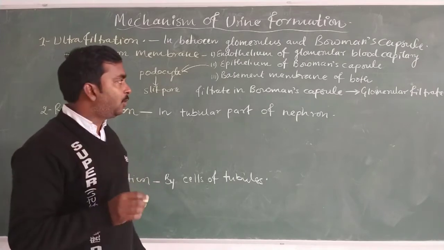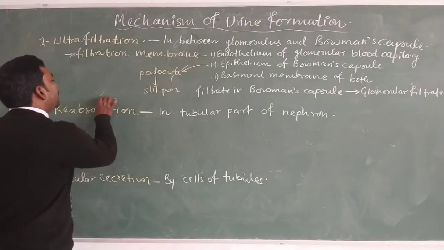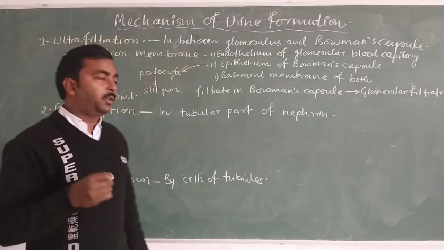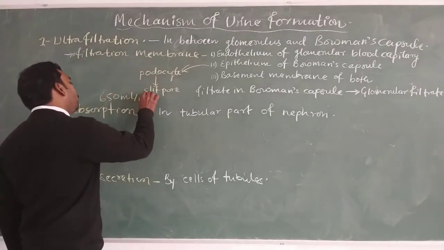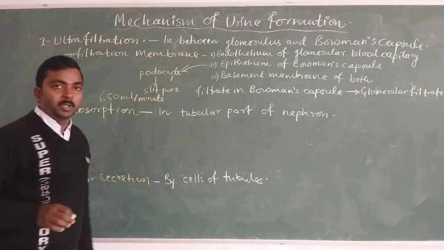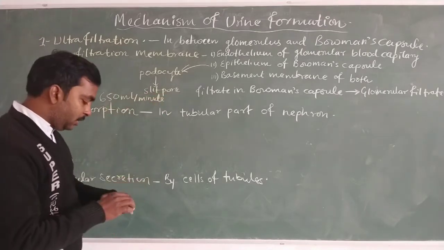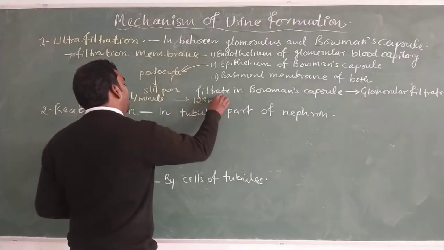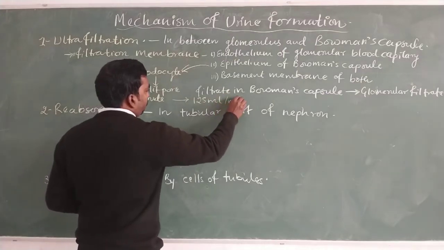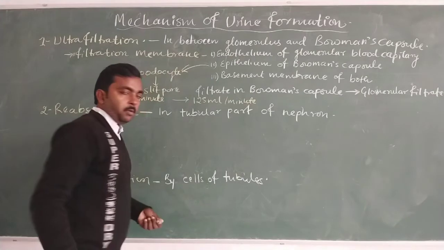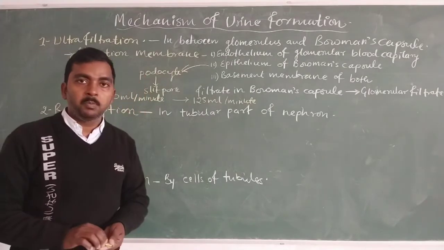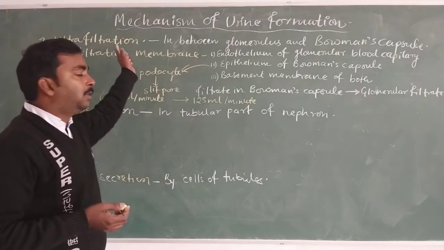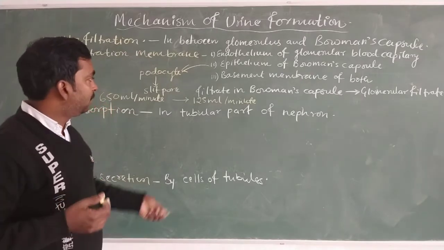About 650 ml of blood per minute passes through the glomerulus, and out of this, about 125 ml per minute of filtrate forms during ultrafiltration.